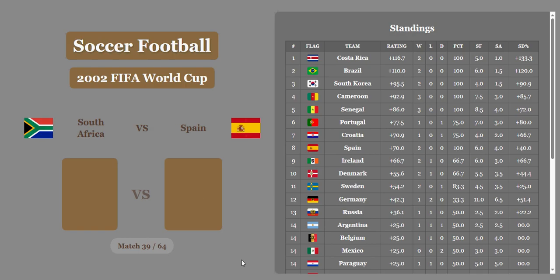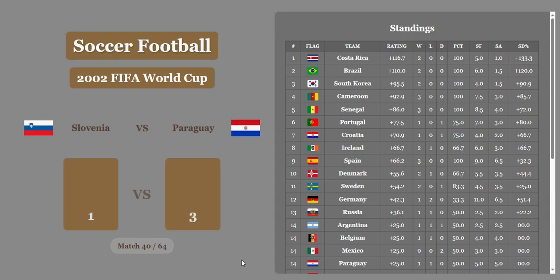South Africa versus Spain. Spain wins it. I think South Africa gets a half goal here. They do, but Spain gets an important victory. But they're actually going to fall a place because of the score difference percentage there. But they're still in top 10, still looking good. Costa Rica first, Brazil second, South Korea third, Cameroon fourth, Senegal 5th right now.